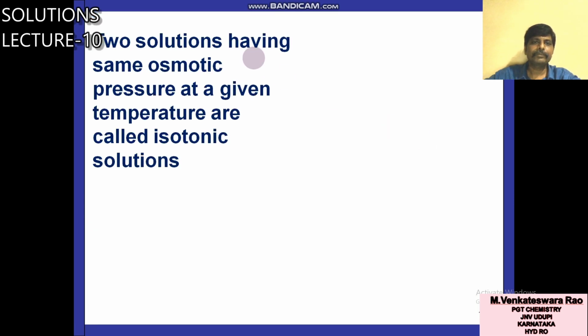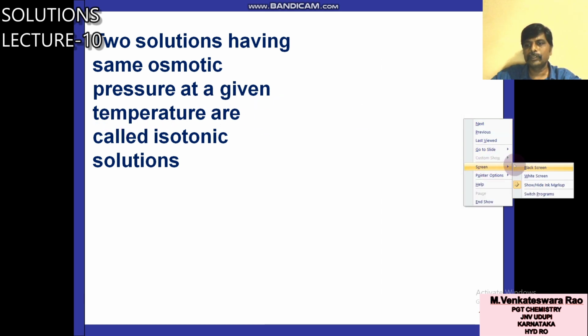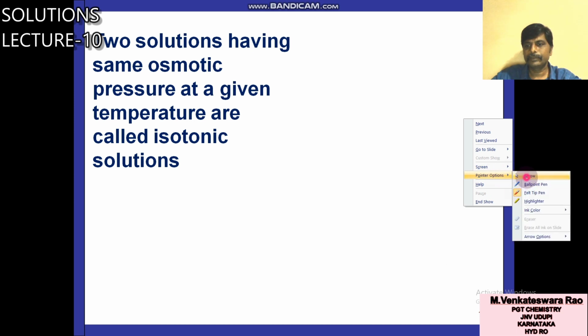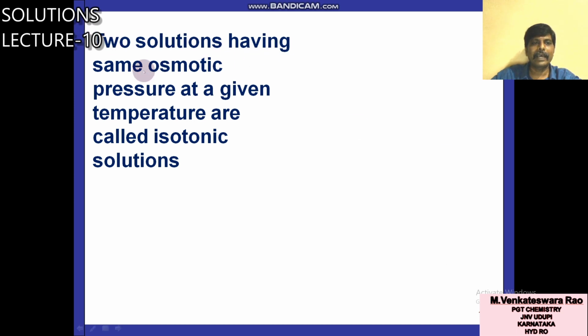Okay, next: two solutions having the same osmotic pressure at a given temperature are called isotonic solutions. This point is also important.